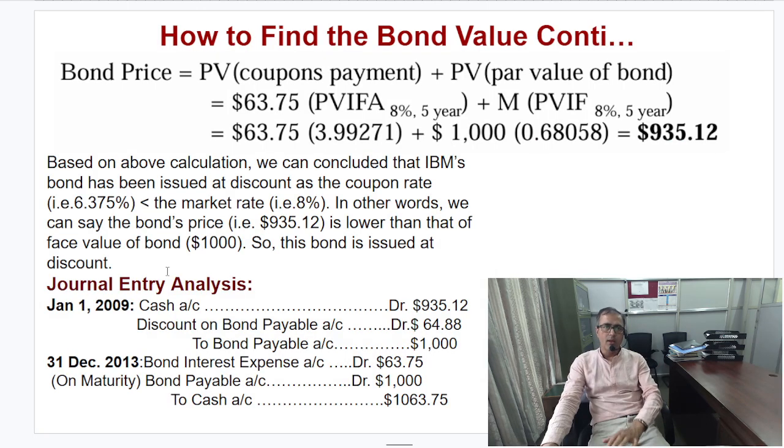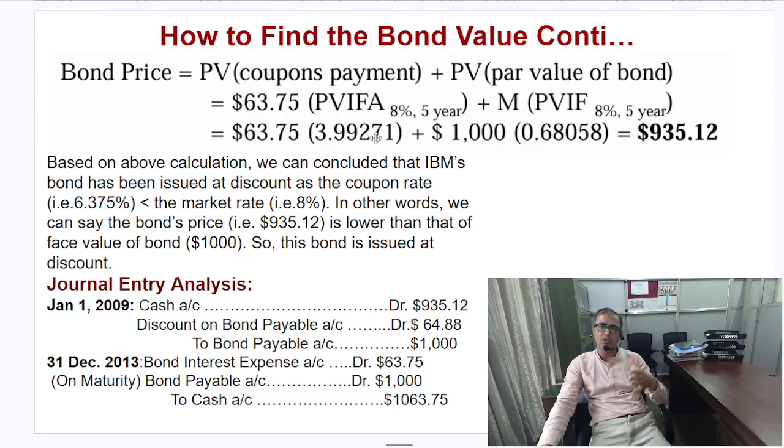Now let's move to the overall calculation part. As I discussed earlier, this is the present value of coupon payments plus the present value of the par value of the bond. This is 63.75 into PVIFA 8% 5 years, plus M, where M is our 1000, $1000. The formula of PVIF is 1 by (1 plus R) to the power 5, where R is our 8%. In case of PVIFA, it is 1 minus 1 by (1 plus R) to the power n, whole divided by R.